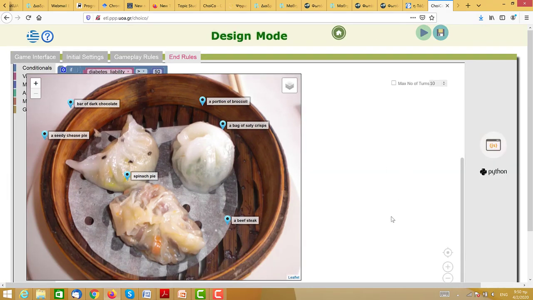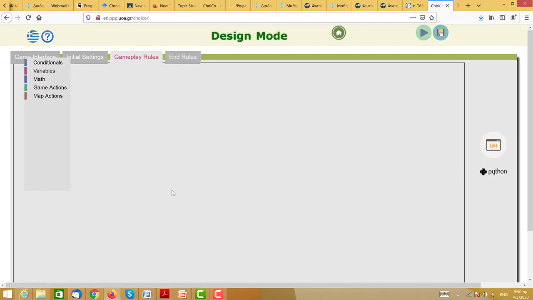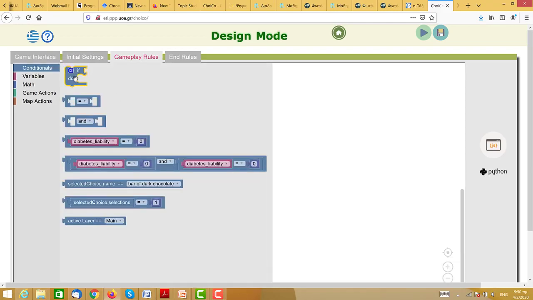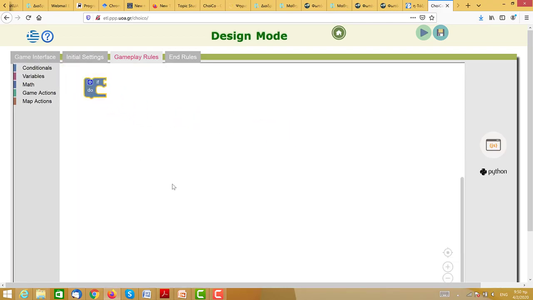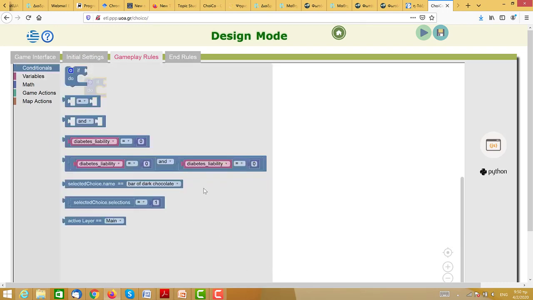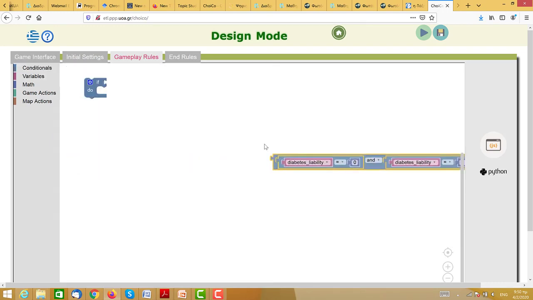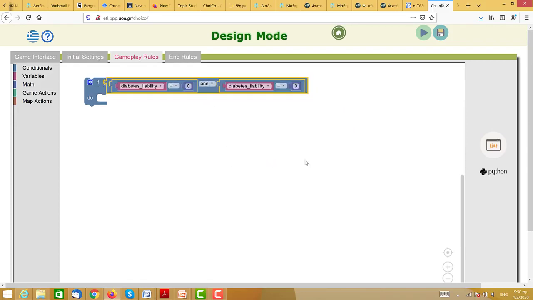And the last thing that I can change is the gameplay rules, where I can put some more conditionals while the game is on. So let's have another if. And here I can play. I could even put a double condition and say as the game is going on, if you go below some, well, not red lines but some gray lines, then something happens that gives you some kind of warning or some kind of feedback on how you're doing.